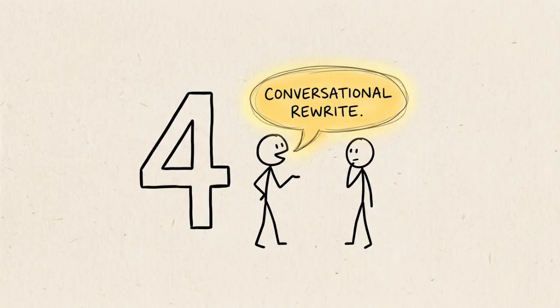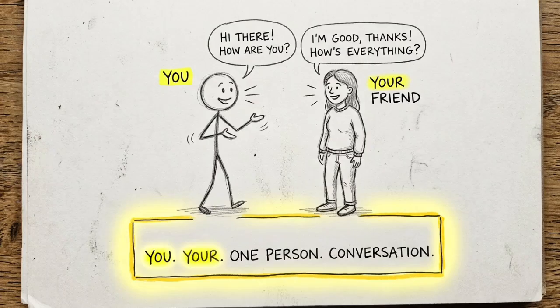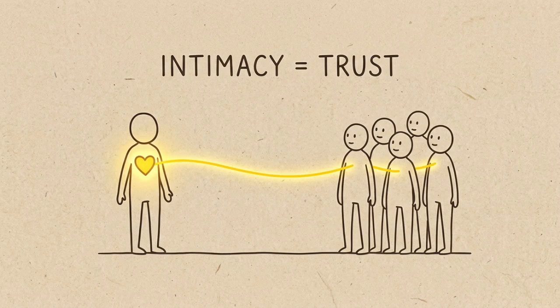Prompt number 4, the conversational rewrite. Rewrite the script to sound like you are talking to one person, not a crowd. Use you and your constantly. Make it feel like a conversation. This builds intimacy with your audience.